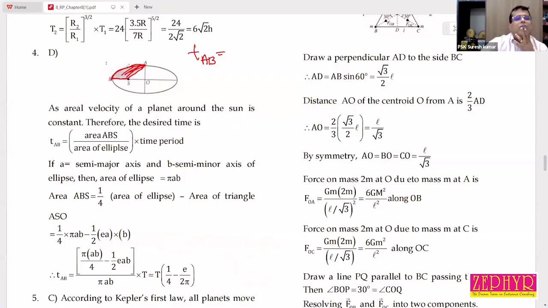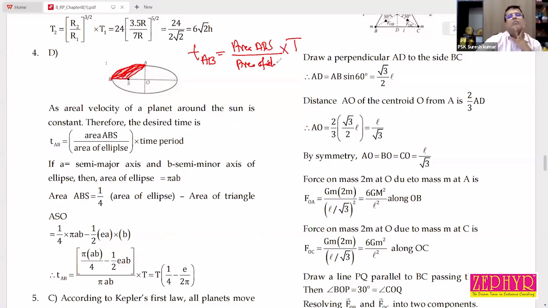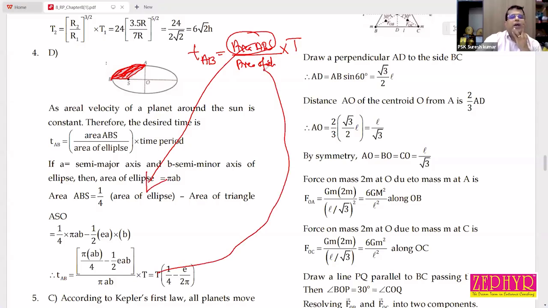Area of this portion, area of ABS by area of ellipse, entire ellipse into time interval, time period. First you find the area of ABS, then you find the area of the entire ellipse. On dividing, you will get the answer.